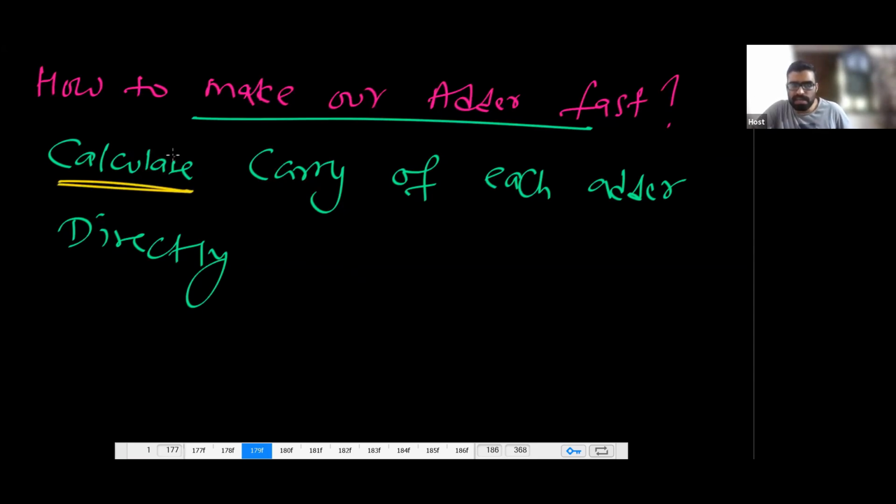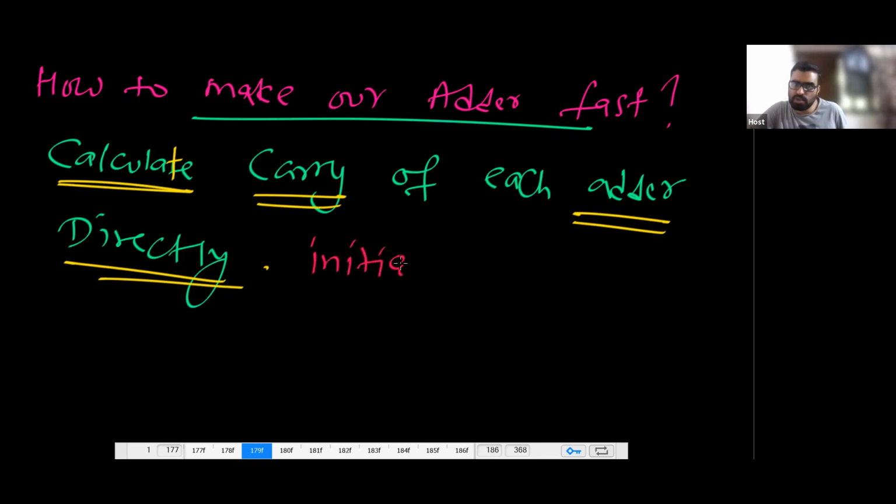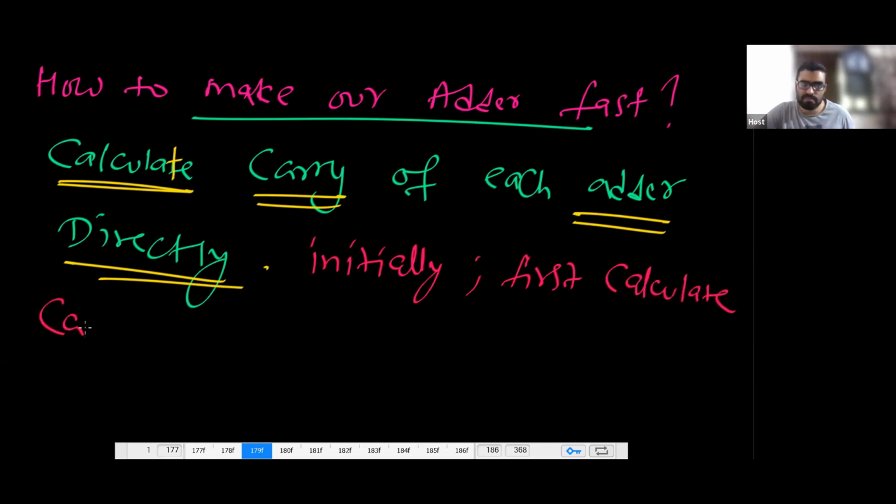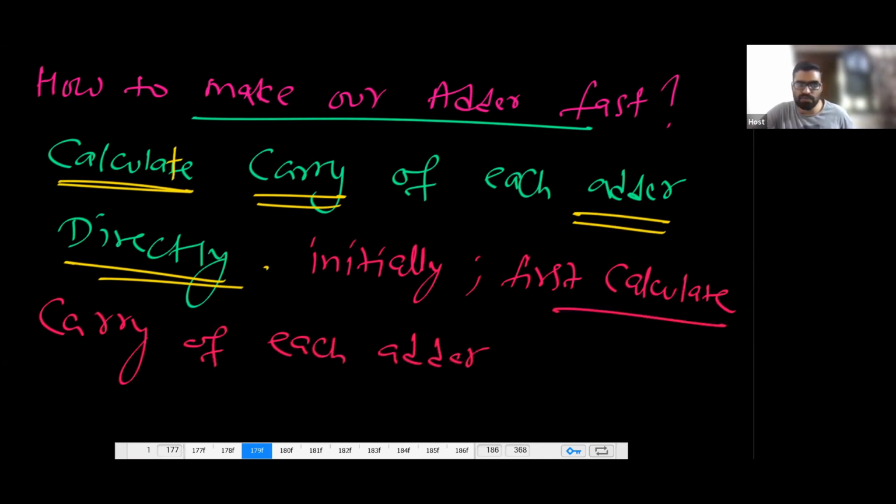So what we do? Let us assume, we will see how to do this, but let us assume that we can calculate the carry of each adder directly. Then how much time will it save? Tell me. So initially, what you do? First you calculate the carry of each adder.